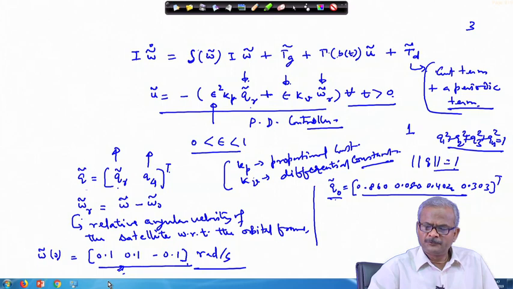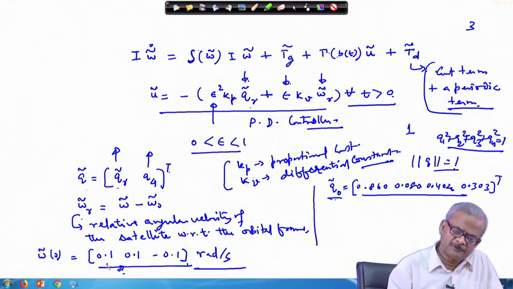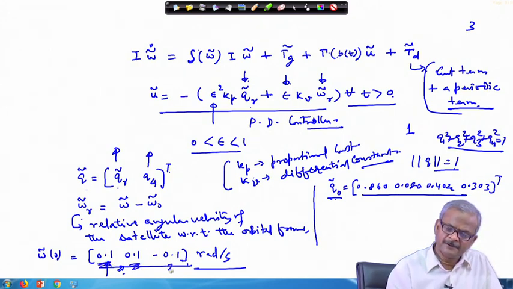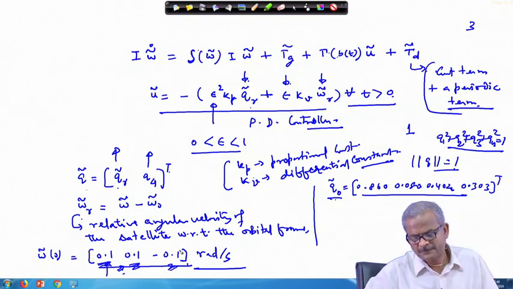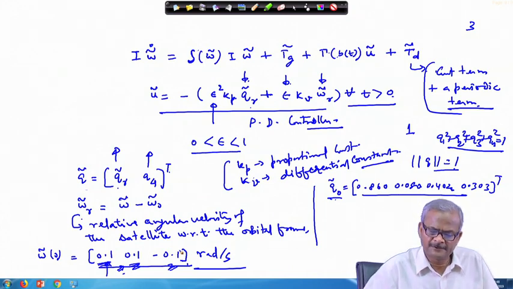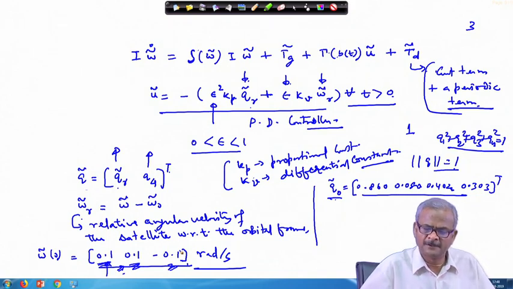Using the proof which I am going to upload, you can control not only for this, but for whatever value of angular velocity you want to take, and you can control the satellite. So irrespective of the angular velocity, the spacecraft can be controlled and stabilized.